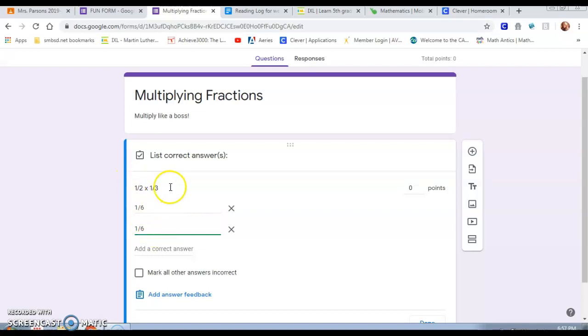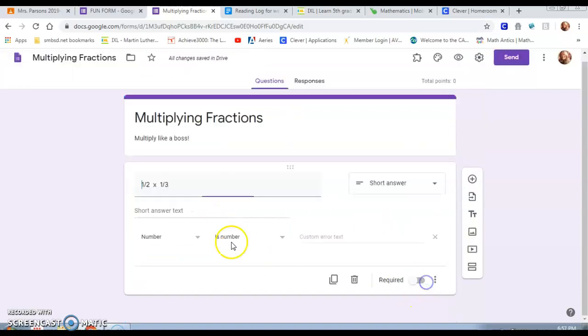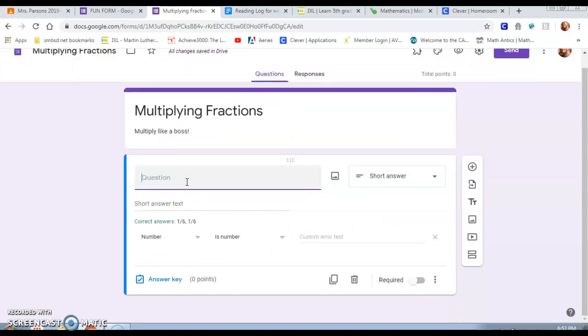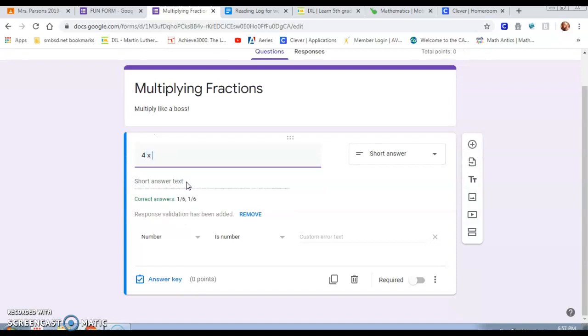Okay, so when you see it like this, it's just a regular fraction. It's going to be really simple, multiplying fractions. There will be whole numbers in there as well. So it could be something like, oops, you're not going to let me do this, are you? Okay, let's do done. Here we go. If you saw 4 times 1/4, you would input your answer as, well, 4 times 1/4 would be 4/4, so it would reduce to 1/2. Okay, so that would be your answer.